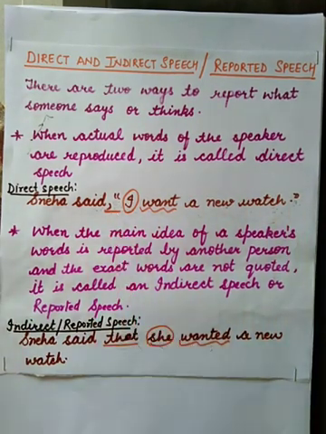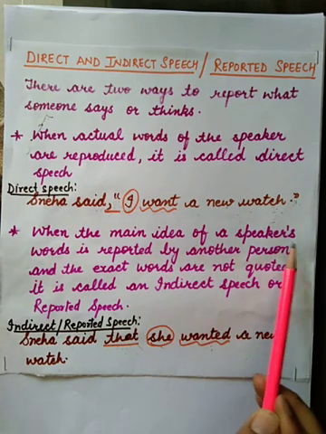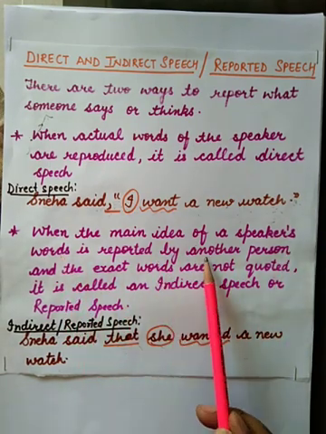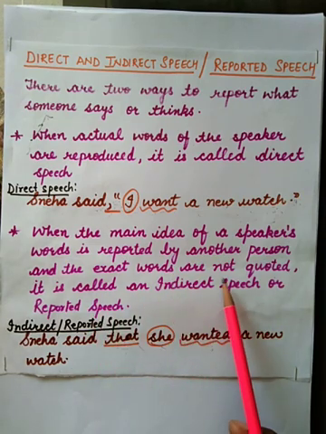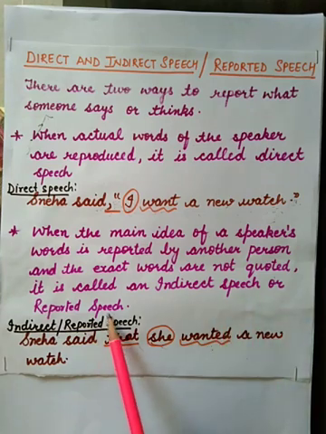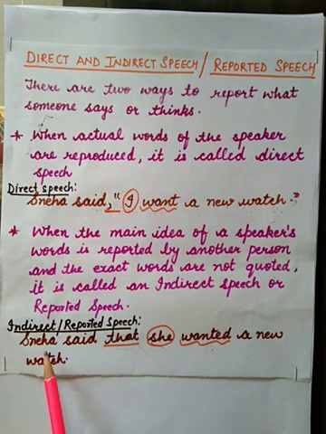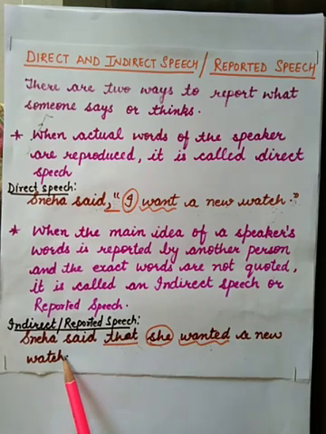This is direct speech. But when the main idea of a speaker's words is reported by another person and the exact words are not quoted, it is called indirect speech or reported speech. It means the same idea that the speaker said is conveyed in the sentence, but we have made a few changes. See, in this example, Sneha said that she wanted a new watch.